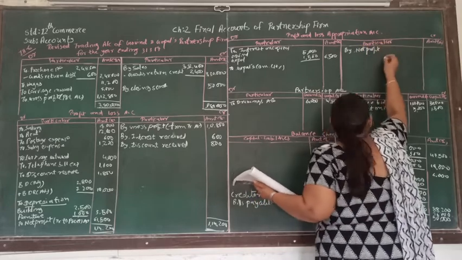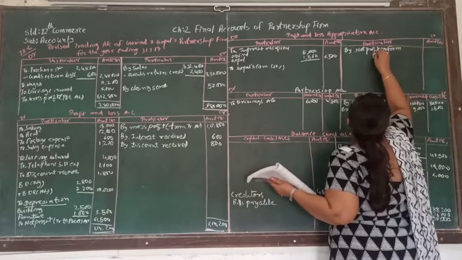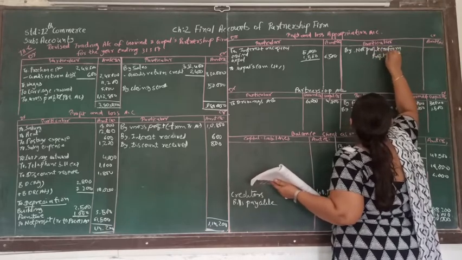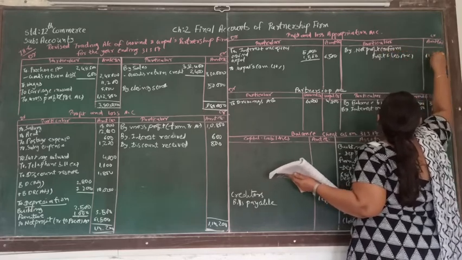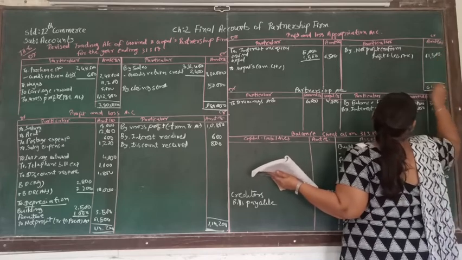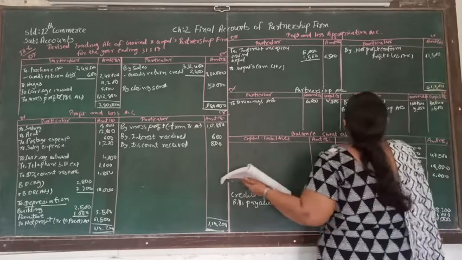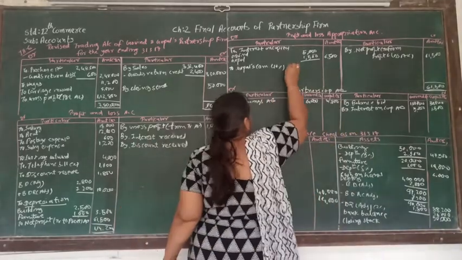That is transferred from profit and loss account, and that is 61,500. So here 61,500 and 6,500. So balancing amount is 55,000.